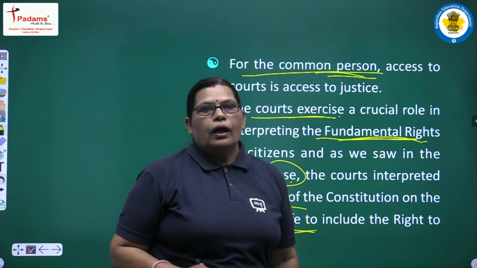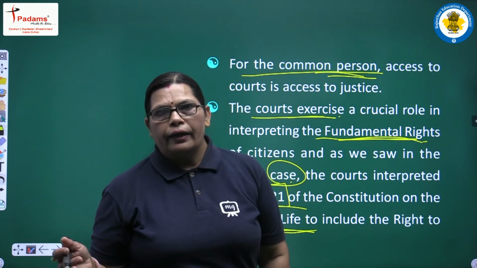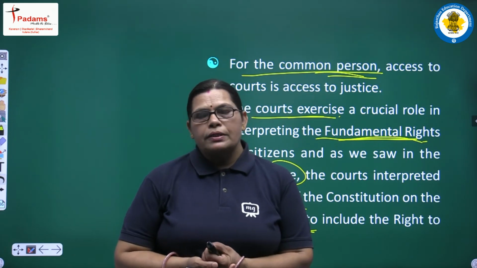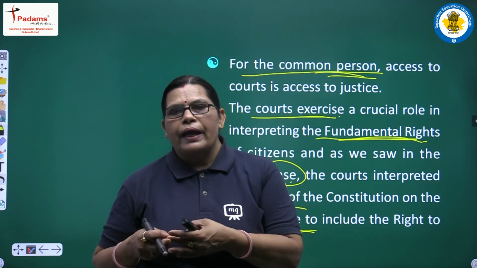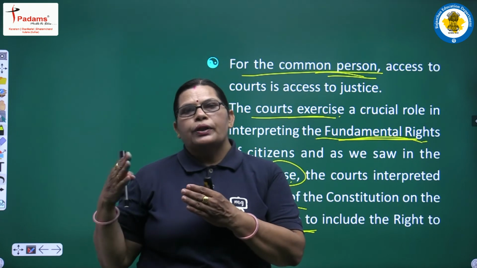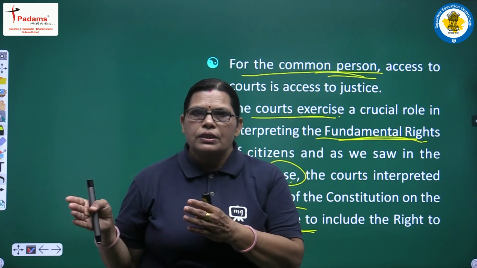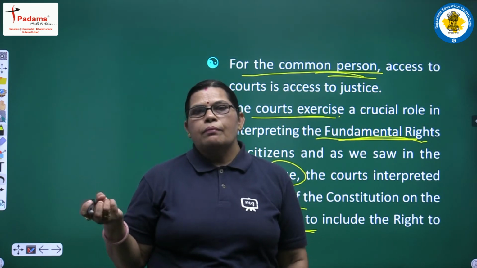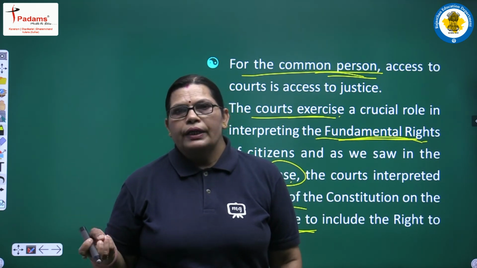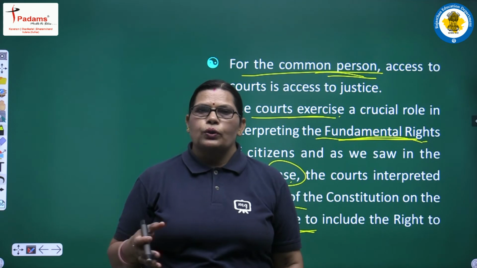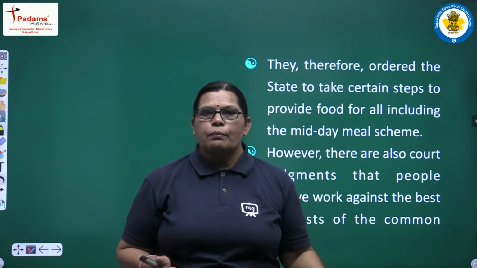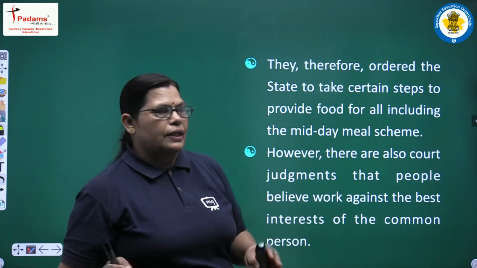As you know, BPL cards are there, and some provisions are made by the government for the people that with a very minimum price the government issued them ration cards, and with the help of these BPL cards, APL cards, the government provides some grains, some wheat and some kerosene etc. to the people. It depends on the states, that some provide rice, some provide wheat etc.